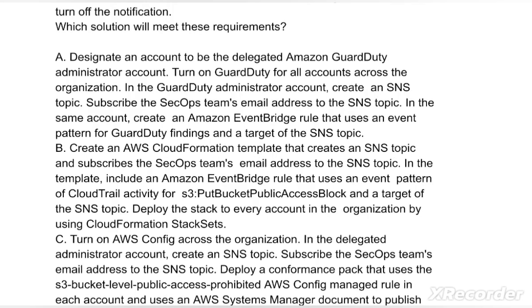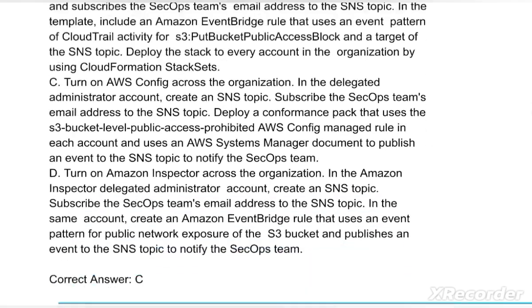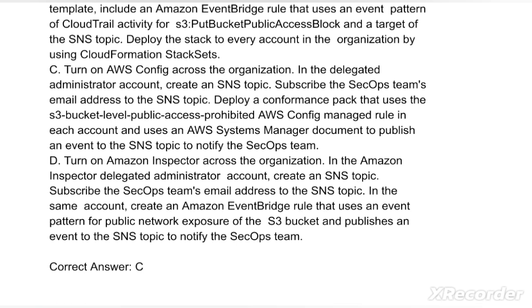Option C. Turn on AWS Config across the organization. In the delegated administrator account, create an SNS topic. Subscribe the SecOps team's email address to the SNS topic. Deploy a conformance pack that uses the S3 bucket level public access prohibited AWS Config managed rule in each account and uses an AWS Systems Manager document to publish an event to the SNS topic to notify the SecOps team.